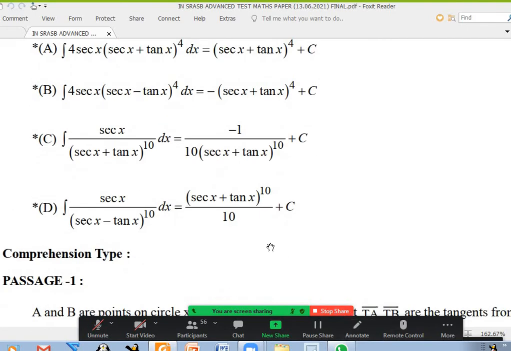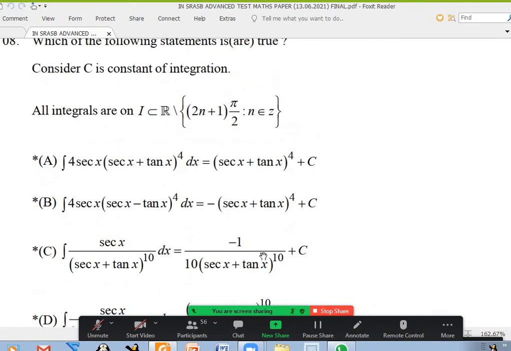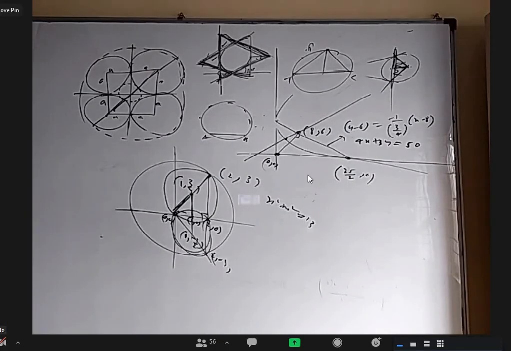Sir, for more than one option, will we not get any partial marks? Right now, we are not giving. Okay, in the future, we will give you. All right. In Main also it will not be there, sir. No, Advanced. Sir, in Mains there is no more-than-one-answer question, first of all. In Advanced, for the last 2-3 years they were giving regularly, but earlier they gave for 1 year and not for 1 year. It is not a compulsory rule that every time more than one answer they will for sure give partial marks.